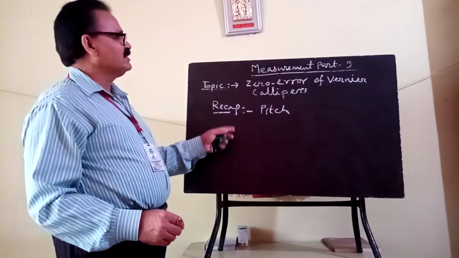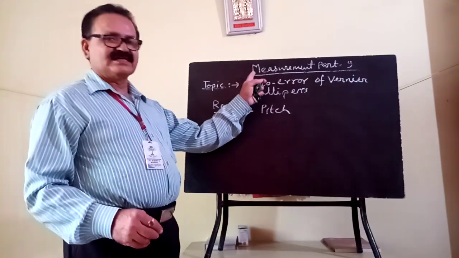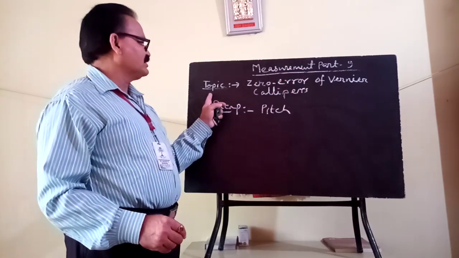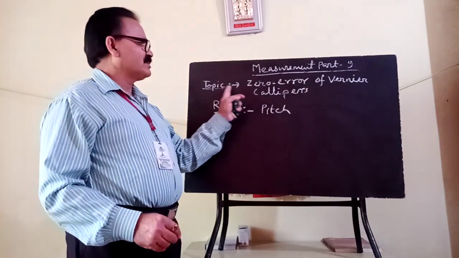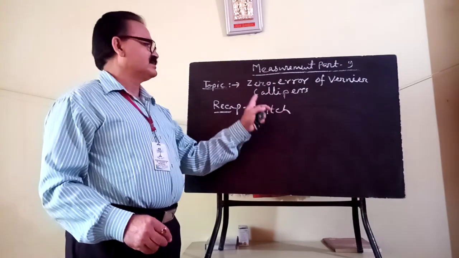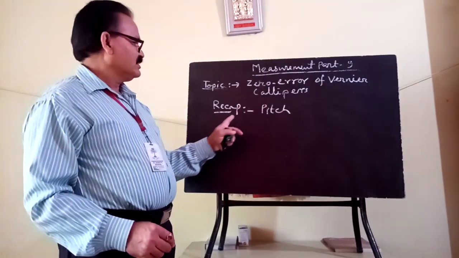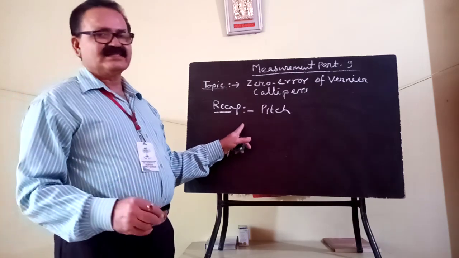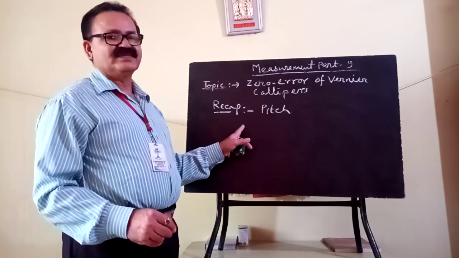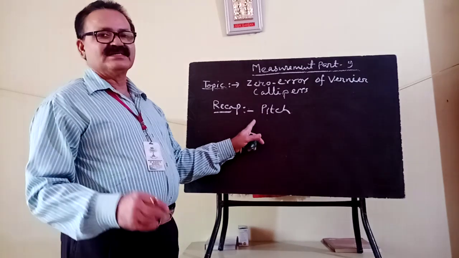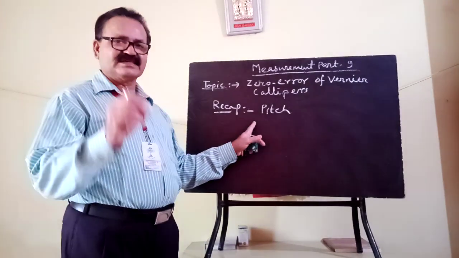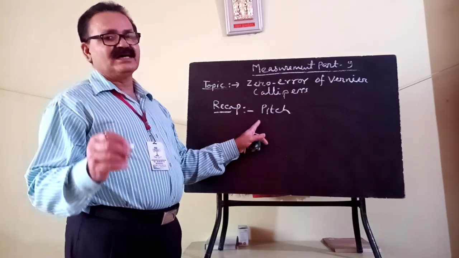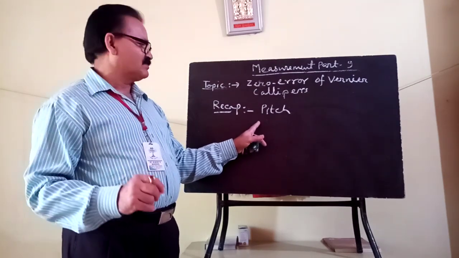Okay, dear student, today our discussion is measurement part 9. In this part, I will explain our topic, which is the zero error of vernier calipers. In my last video, I explained about the vernier calipers, the instrument which can give you the measurement of length, diameter, thickness, etc. up to an accuracy of 2 decimal places.